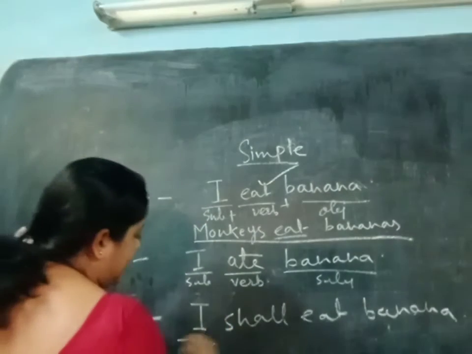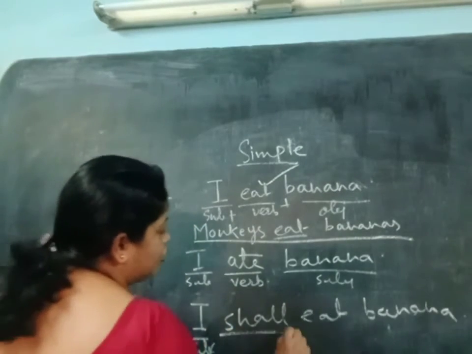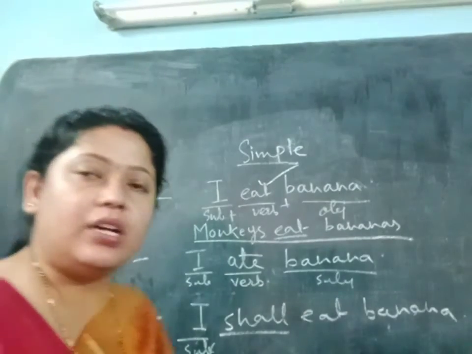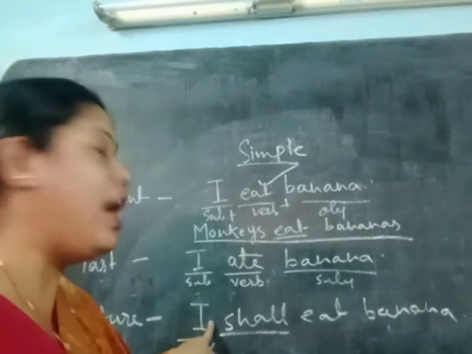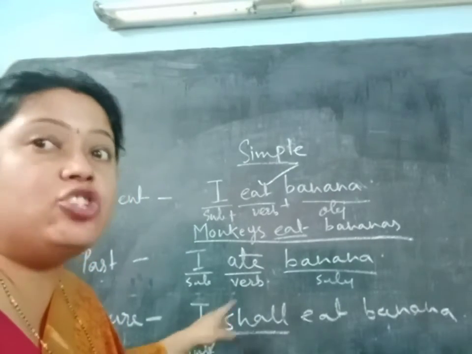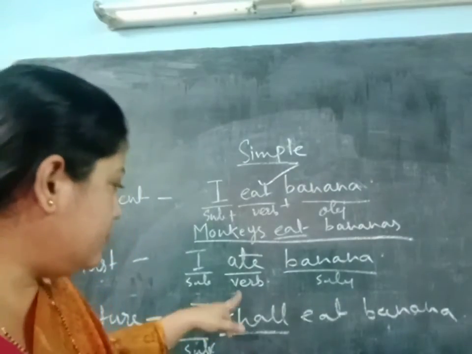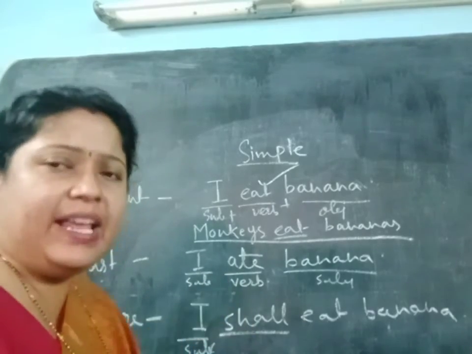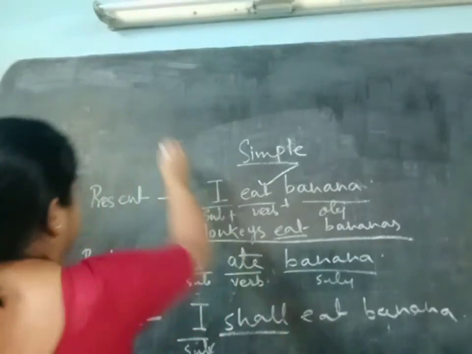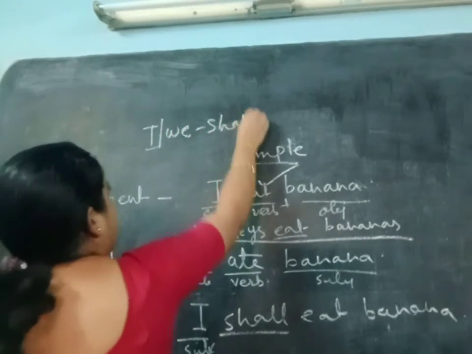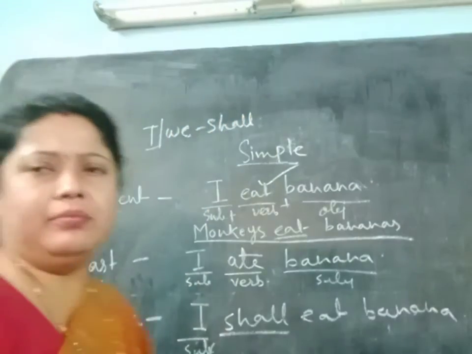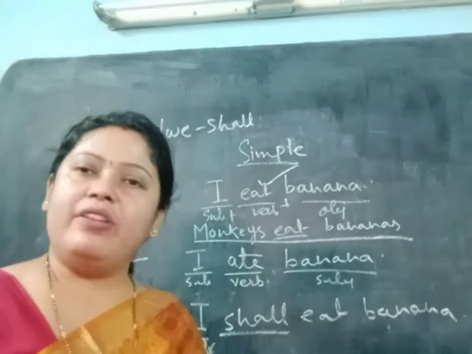So I is the subject here, and then shall and will. According to the subject we will write shall or will. As it is I, after I we will write shall. Generally after I and we, we write shall, and apart from that, anything else, we will write will.